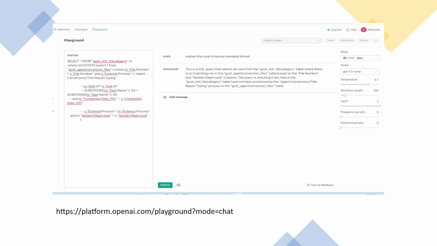See, this is the URL I used to understand my code, and I used the model ChatGPT 3.5 Turbo. So simply, in the system I just pass my code, and in a user prompt I give a sentence of what I need, like explain the code in human readable format, and then the ChatGPT assistant has given the answer. So you can see my screen, and you can use this URL to understand any code.